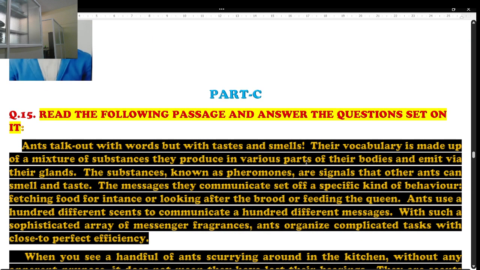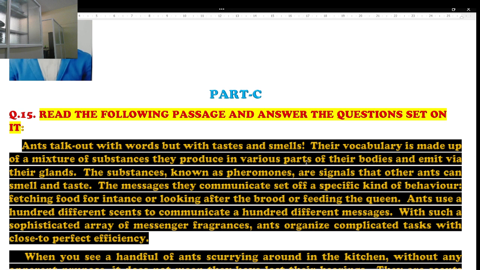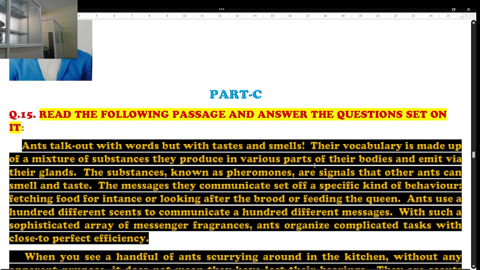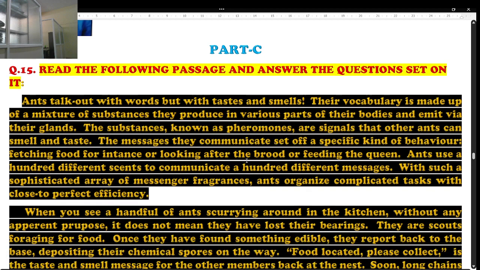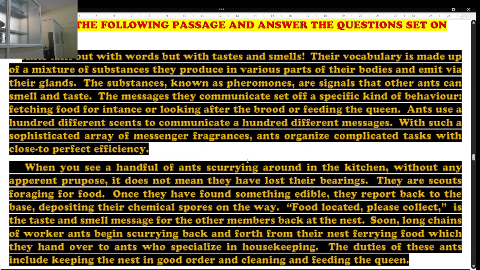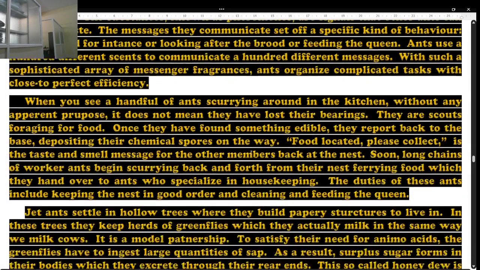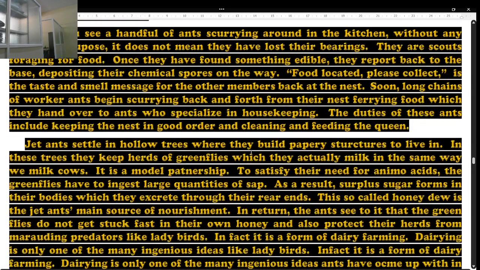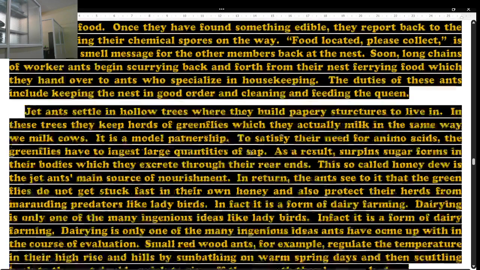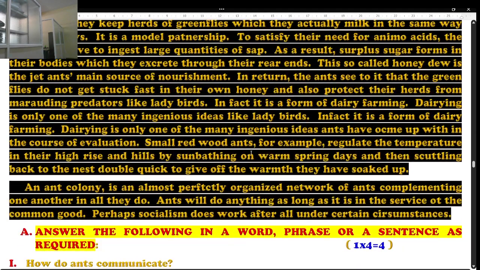Heading to the next question, part C. Students, part C is what? A comprehension passage is given. Based on that, a number of questions are asked. So read the following passage and answer the questions set on it. Right? This is the passage. You can read it about the ant. Second and third paragraph, and the final paragraph.